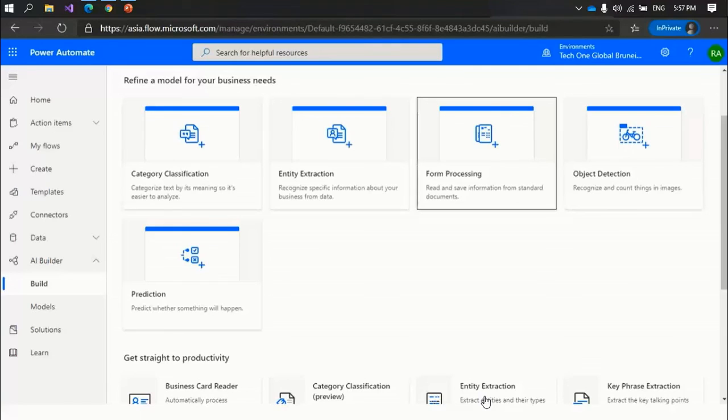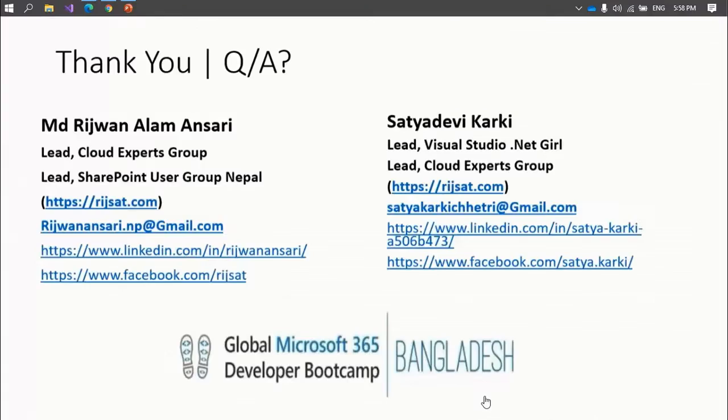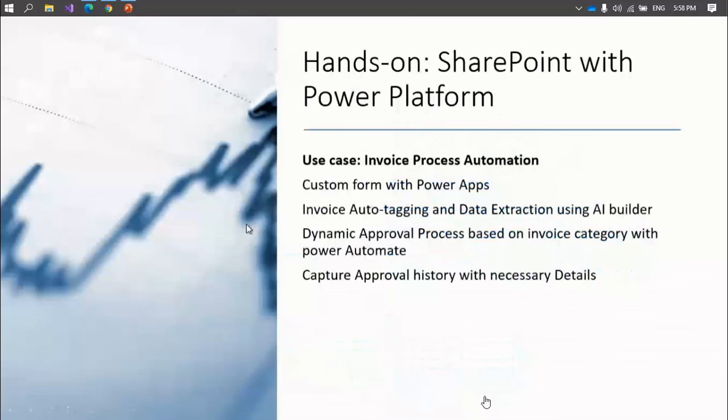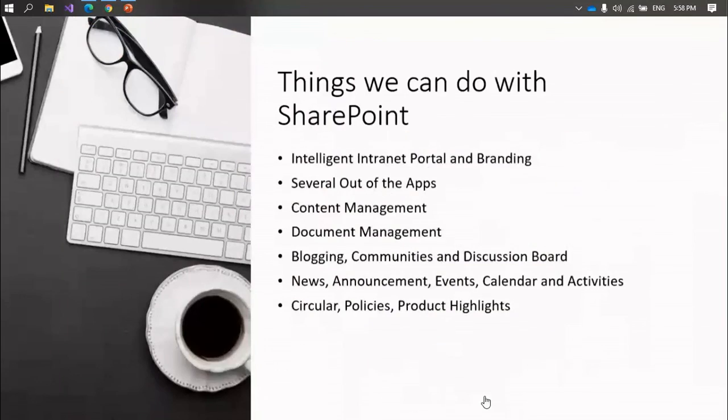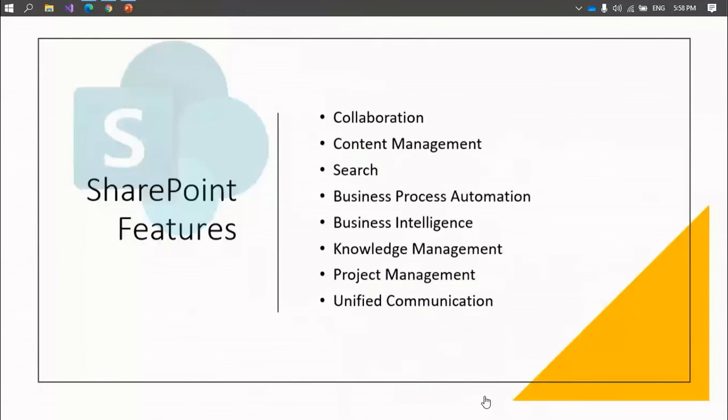What's the benefit of having SharePoint managed in cloud? I can give so many answers to this. Let me go to the slide where I have given the features. Okay, so you can have a collaboration platform in your SharePoint.